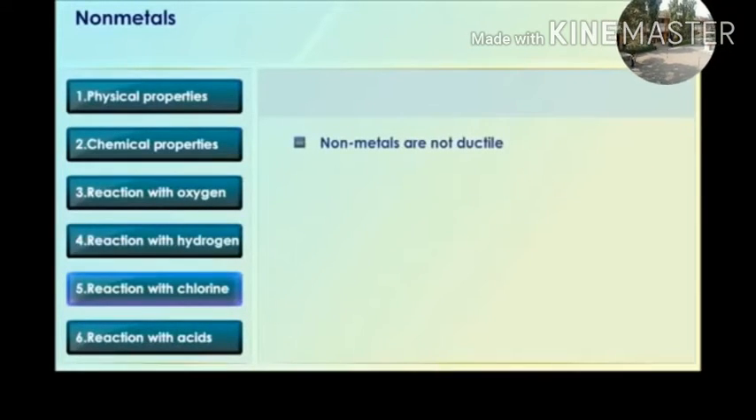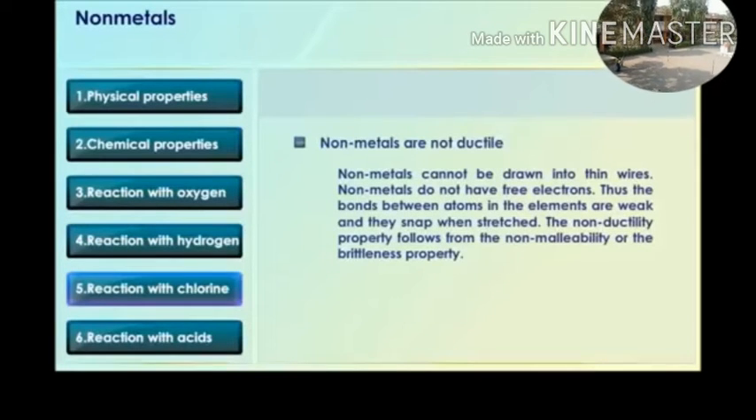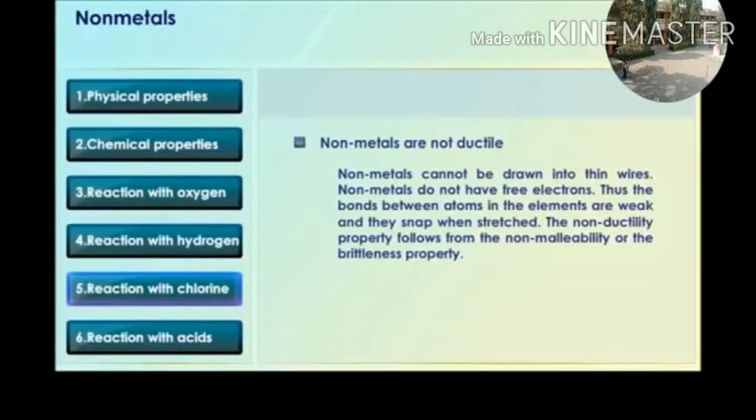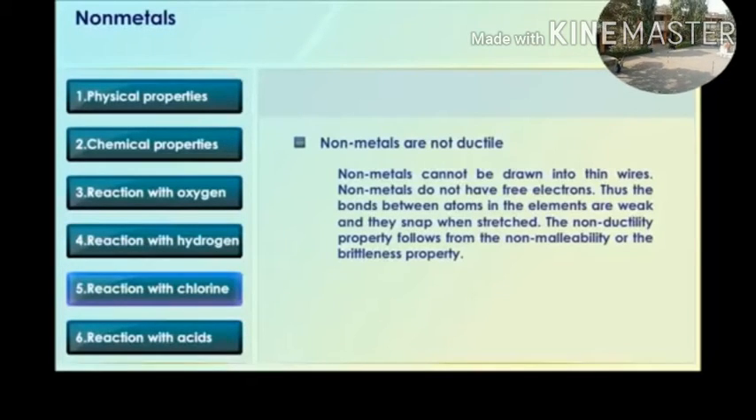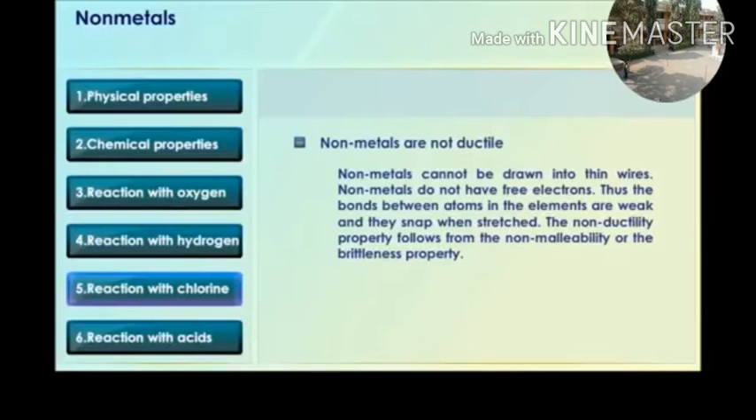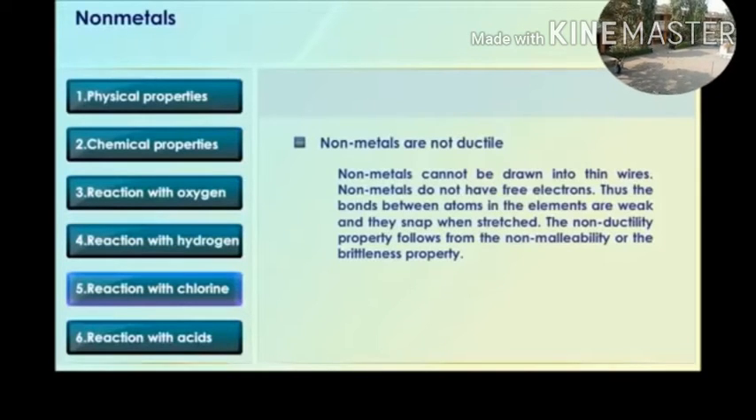Nonmetals are not ductile. Nonmetals cannot be drawn into thin wire. Nonmetals do not have free electrons, thus the bonds between atoms in the elements are weak and they snap when stretched. The non-ductility property follows from the non-malleability or brittleness property.